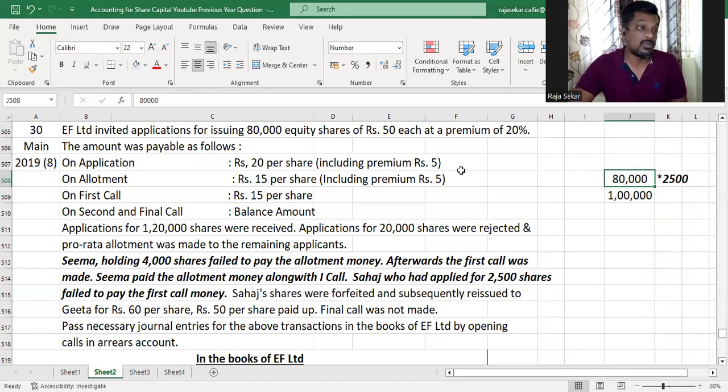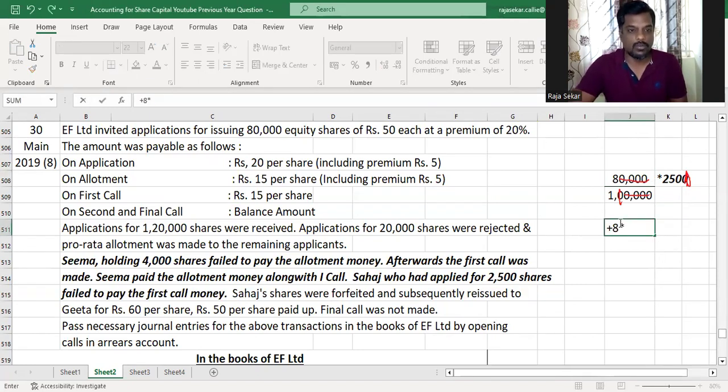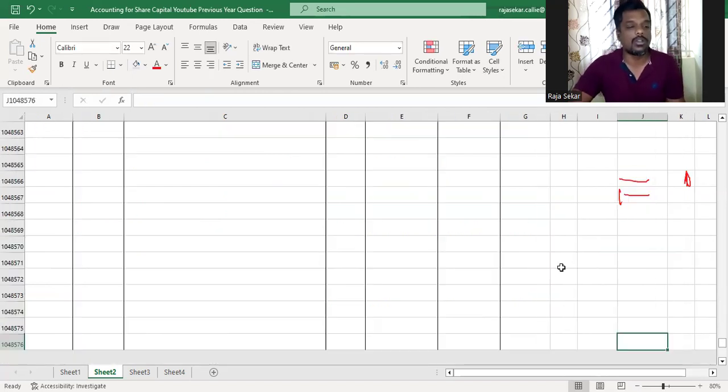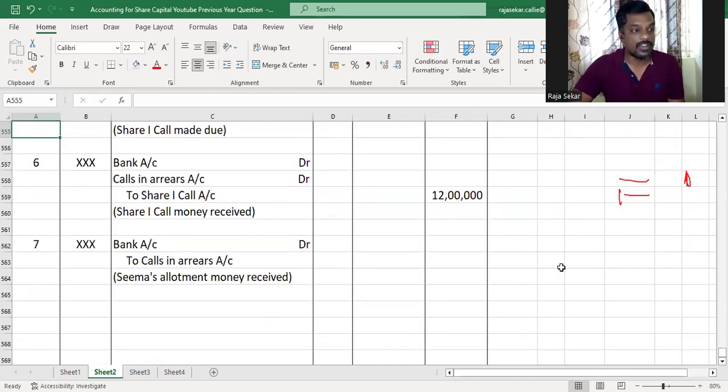You have to do it, my dear children. Cancel this 1 0 with this. So what you're left with is 8 into 250. Am I right? So 8 into 250 is 2000 shares. So Sahaj was allotted 2000 shares and Sahaj failed to pay the first call money.